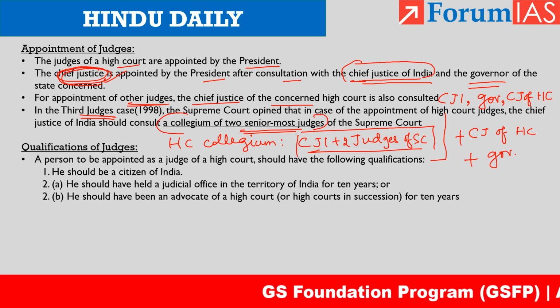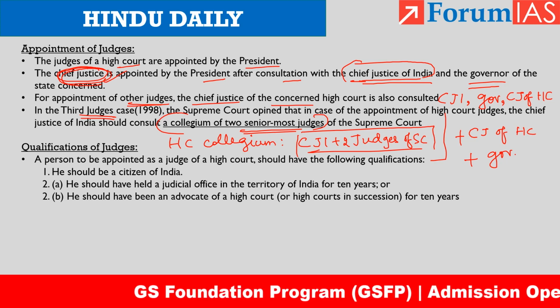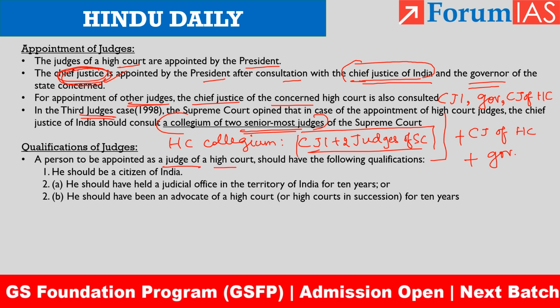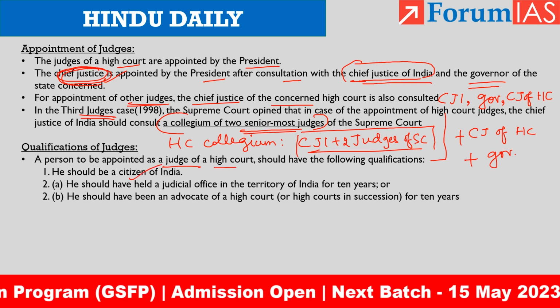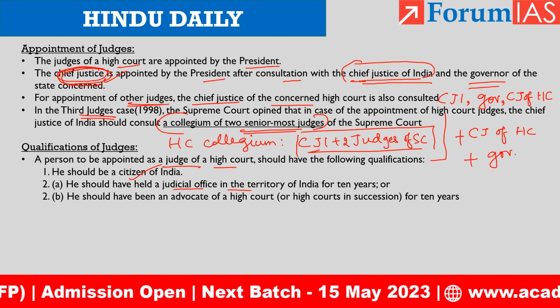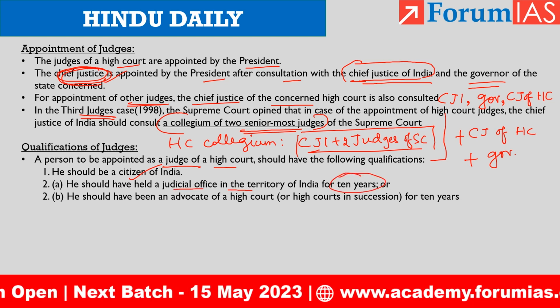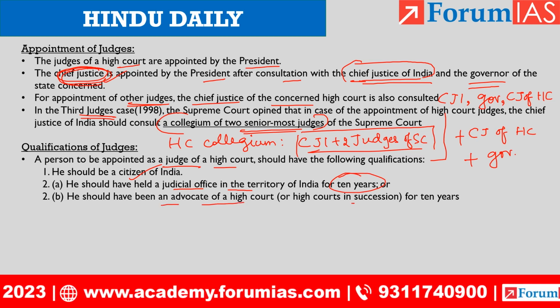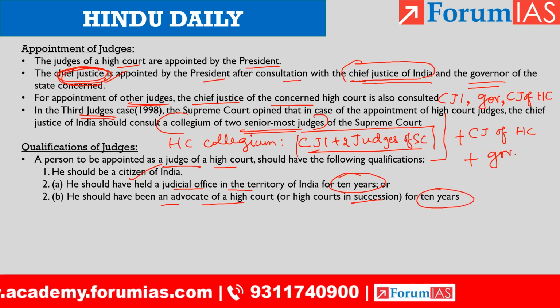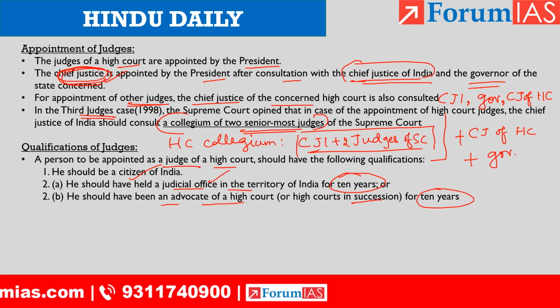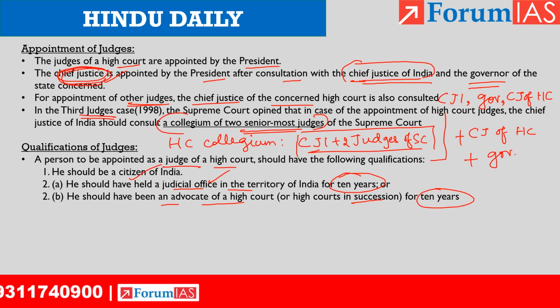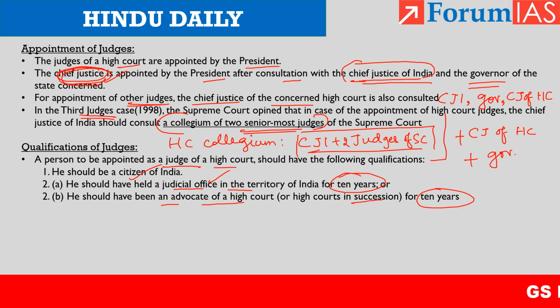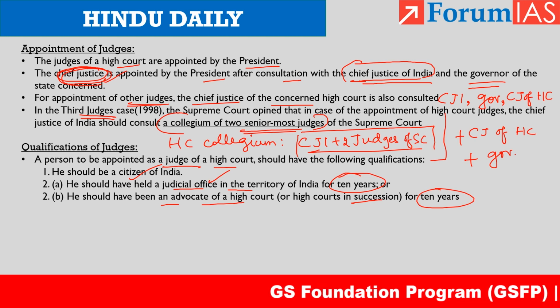And what should be the qualification of a person who is appointed as a judge of a High Court? He should be a citizen of India. Then he should have held a judicial office in the territory of India for 10 years, or he should have been an advocate of a High Court or High Courts in succession for 10 years. So either he must have held a judicial office like subdivisional judicial magistrate. It is a judicial office. Either they should have held that office for 10 years or they should have practiced as an advocate in a High Court for 10 years.